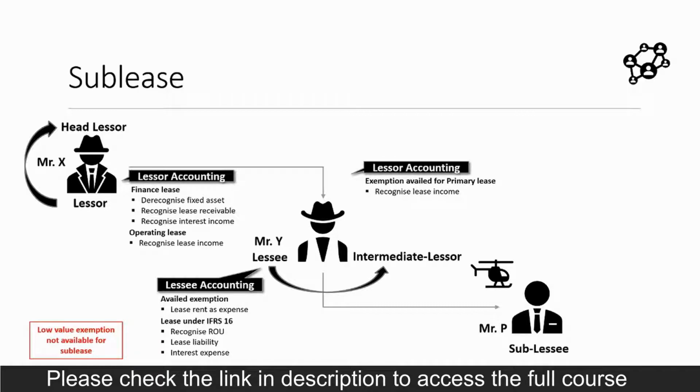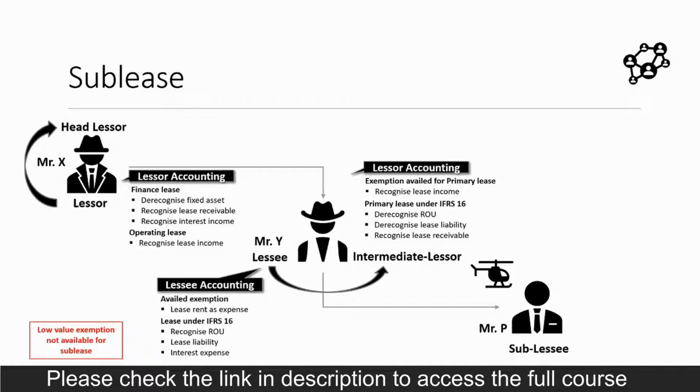On the other hand, if Y has not availed the exemption and had recognized the ROU and lease liability, then he needs to assess if the transaction with P is a finance lease or an operating lease. If it's a finance lease, then Y will de-recognize the ROU and recognize the lease receivable and periodic interest income. And if it is an operating lease, then Y will only recognize periodic lease rental income.